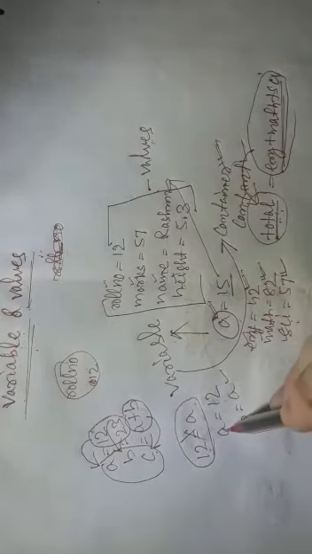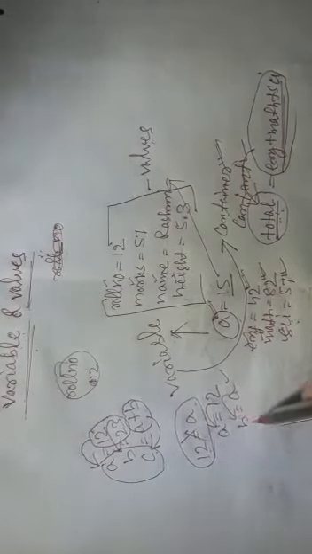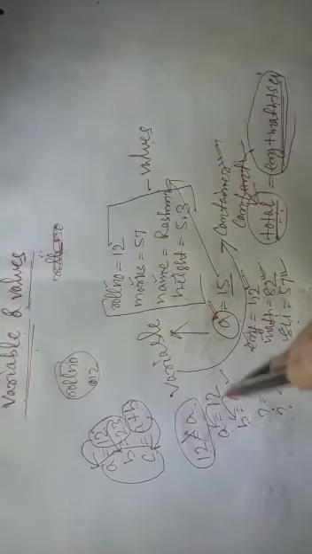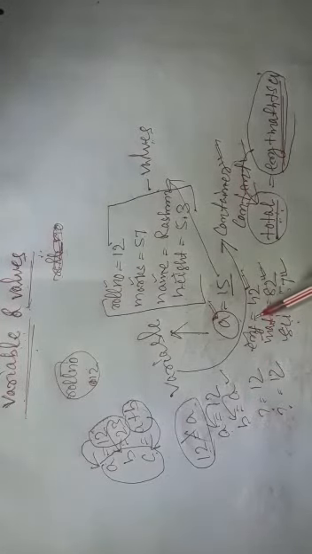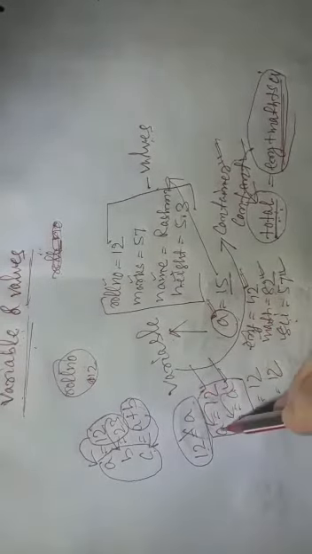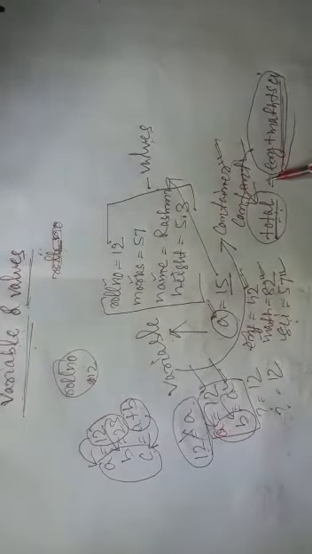Because A has 12. 12 is stored in A. Now the same 12 I am storing in B. So B also is 12. What is A? A also is 12. Okay, this is another way of possibility. So in this example also, 12 is a value, A is a value, and on the left side A and B, they are variables. Okay, students. Now the concept is what, students?